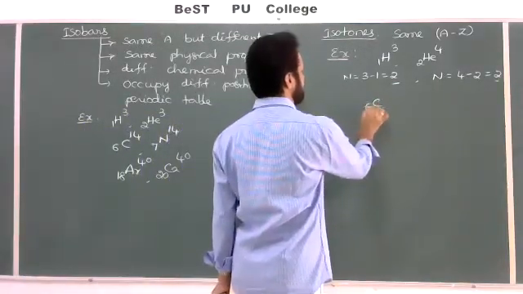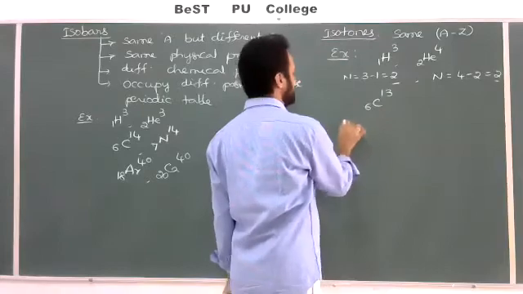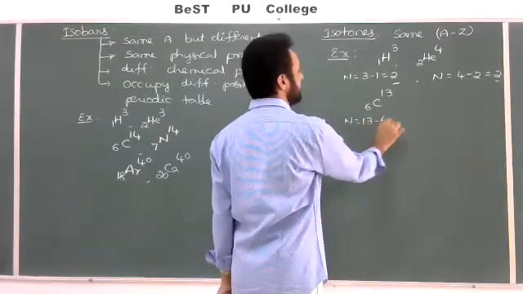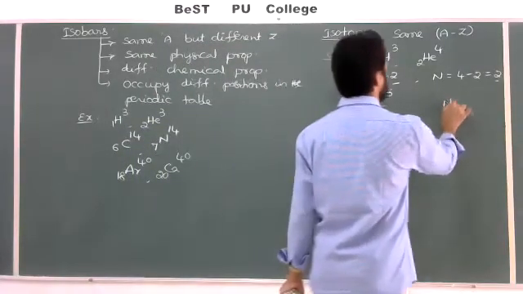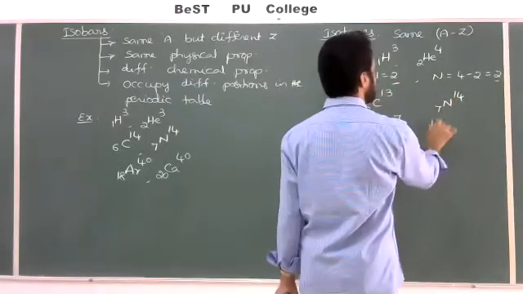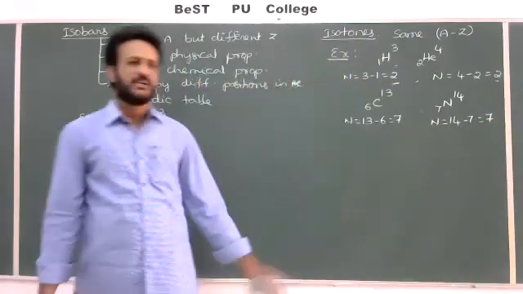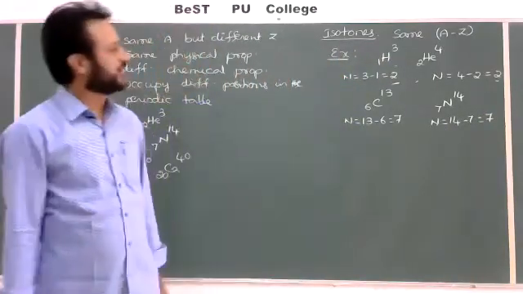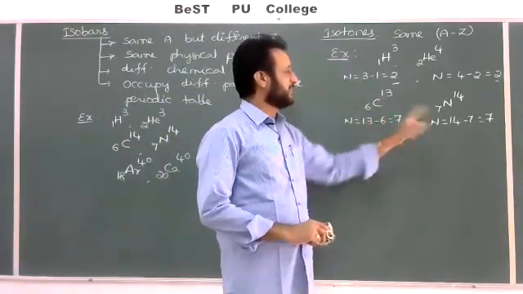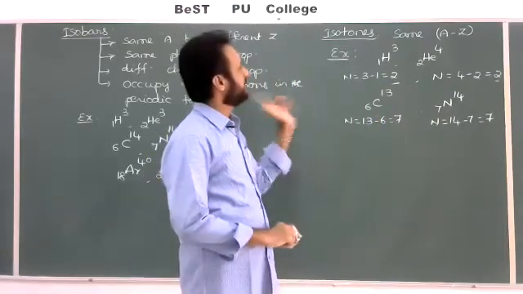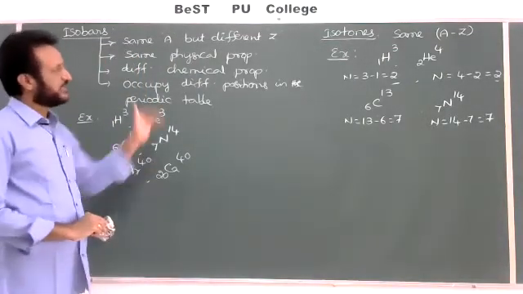One more example, carbon 6C13. N is equal to 13 minus 6, equal to 7. The number of neutrons is 7. And one more, nitrogen 7N14. Here N is equal to 14 minus 7, equal to 7. Here also the number of neutrons is the same. In any examples you take, the atomic number and mass number are different, but the number of neutrons is the same. So this type of atoms are called isotones. Isotopes, isobars and isotones.